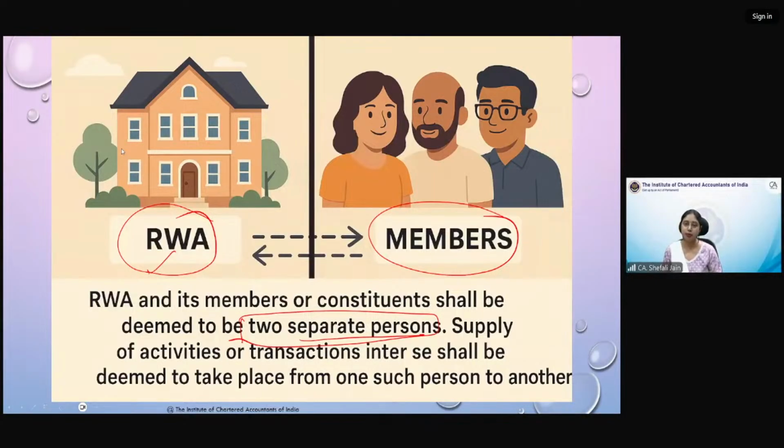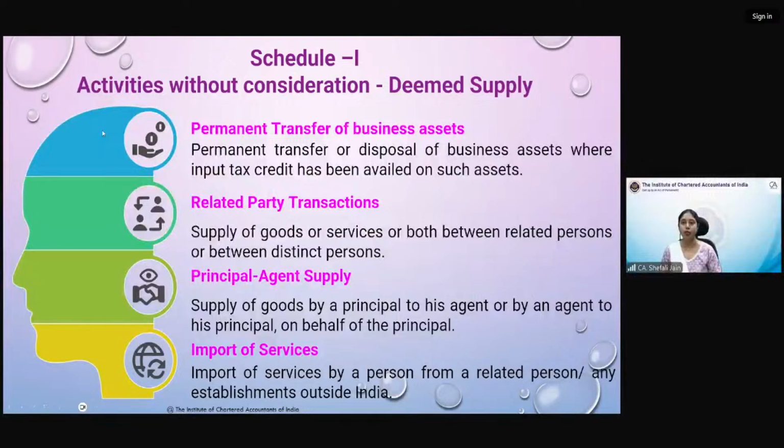अभी हमने दो एक्सेप्शंस किए. पहला किया इंपोर्ट ऑफ सर्विसेज फॉर कंसिडरेशन विदाउट बिजनेस, सप्लाई है. Second, supply made by a club, by RWA to its members or by members to RWA, club or association is a supply. दो points हमने किए, दो exceptions किए. I hope these two exceptions are clear to everyone. If anyone has any doubt, please let me know. Otherwise, we are moving to Schedule 1.